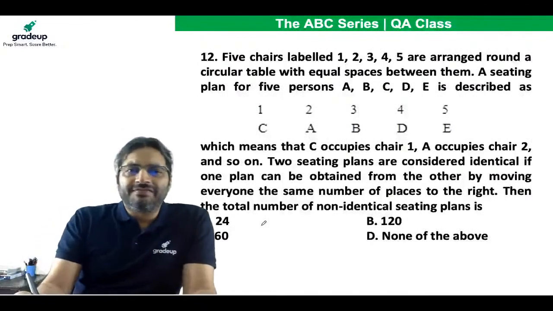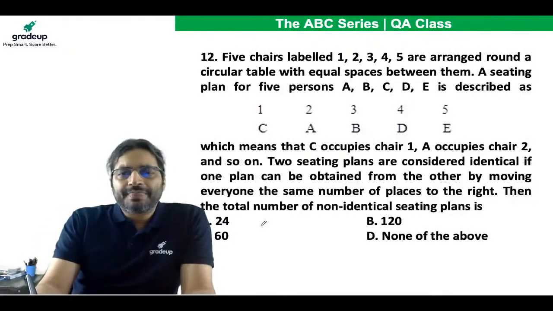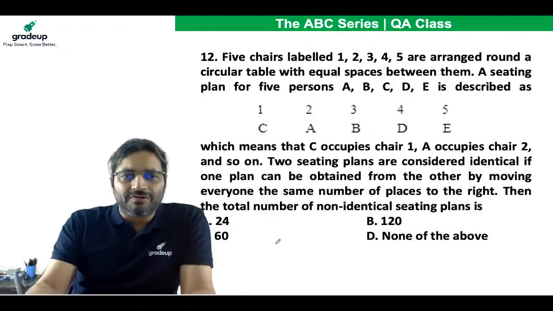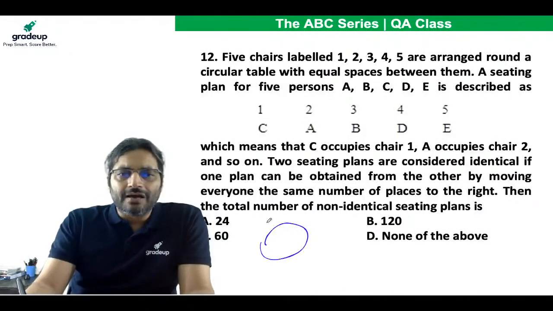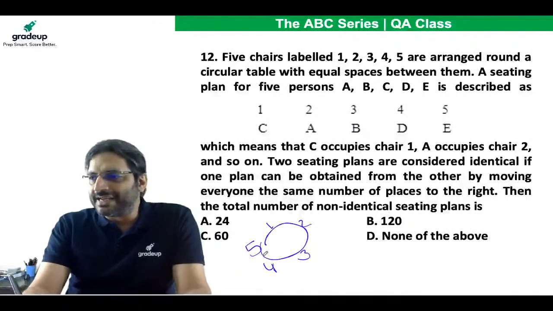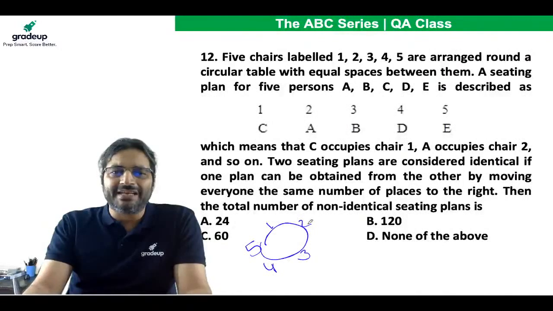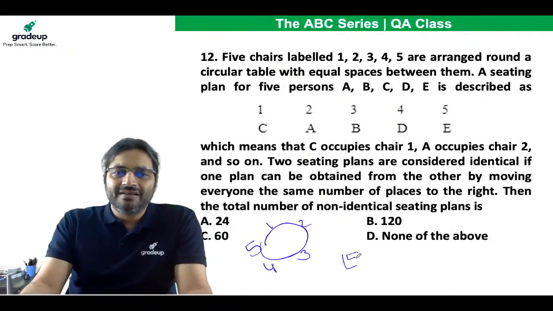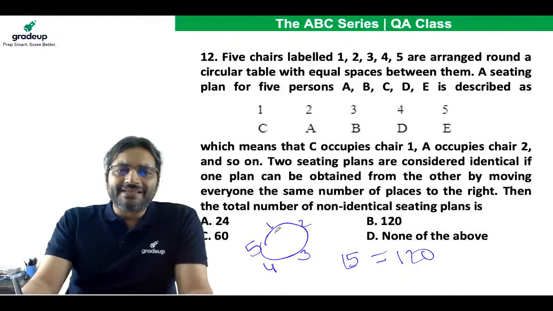First of all, even if these 5 chairs are around a circular table, all 5 positions are distinct. So 5 people A, B, C, D, E on these 5 chairs can be seated in 5 factorial, which is 120 ways. Right? But if A is sitting here, B here, C here, D here and E here.